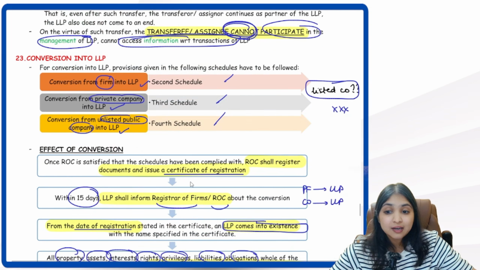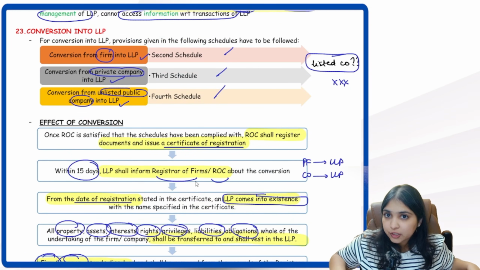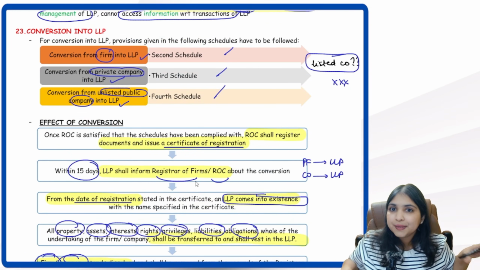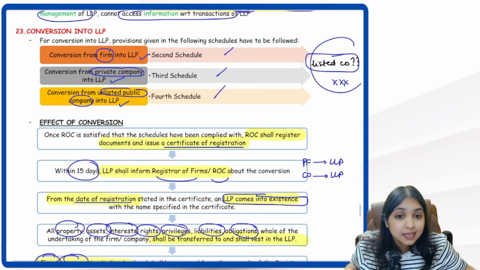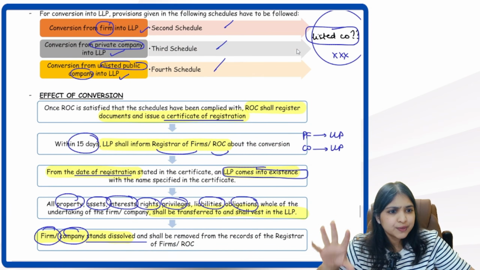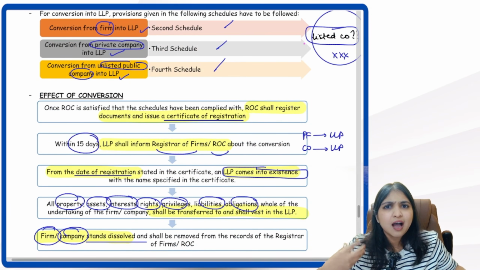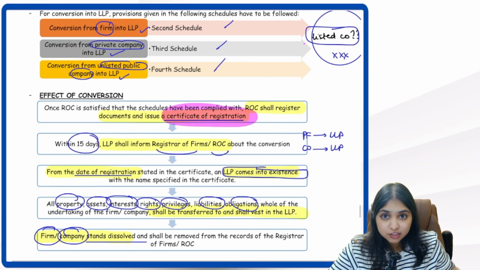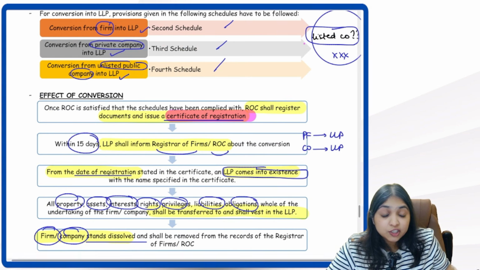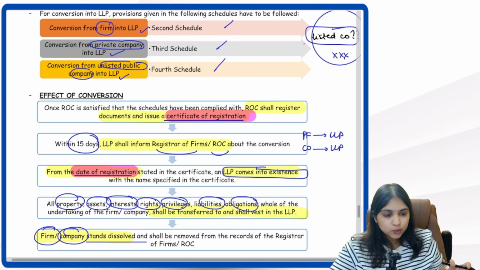Okay. Then we learned about conversion. A firm can be converted into an LLP. A private company can be converted into an LLP. An unlisted public company can be converted into an LLP, but a listed company cannot be converted into an LLP. What's the process over here? First, we have to follow the process which is given as per the schedules. Once ROC is satisfied, ROC will give a certificate of registration. In the certificate of registration, one date will be mentioned. From that date, the LLP will come into existence.